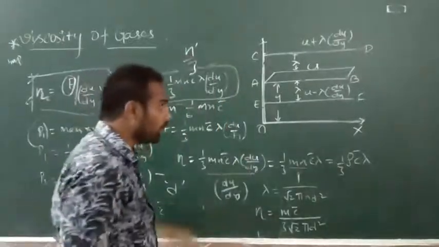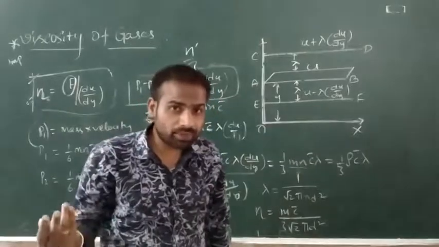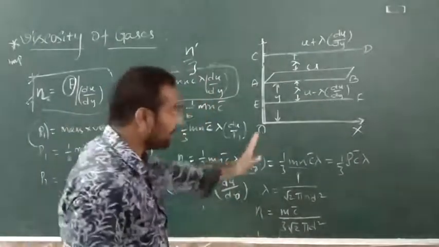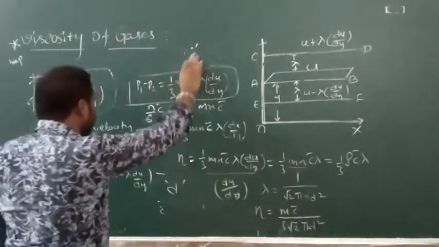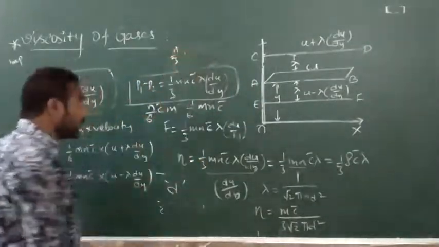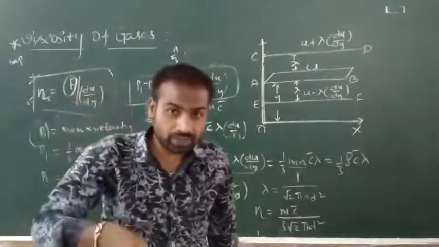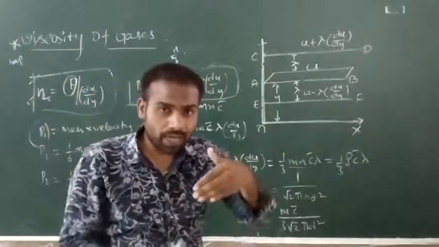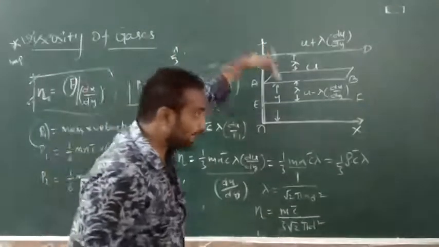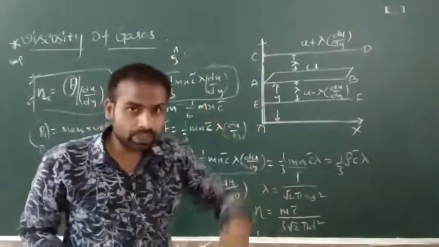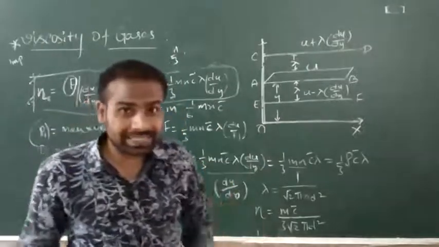Now, how many molecules are moving downwards? Along the y axis, we have n by 3 molecules. The number of molecules moving downwards is equal to the number moving upwards. Downwards means moving in the negative y direction. So, of the total n by 3 molecules along the y axis, how many are moving in the negative y direction?